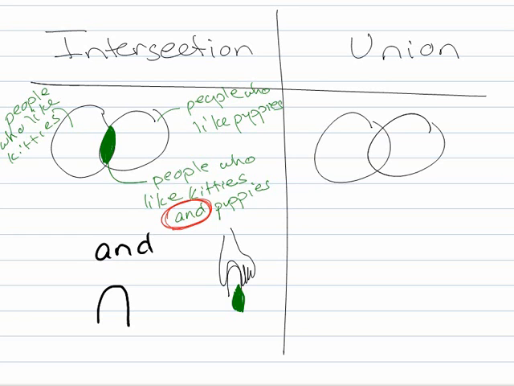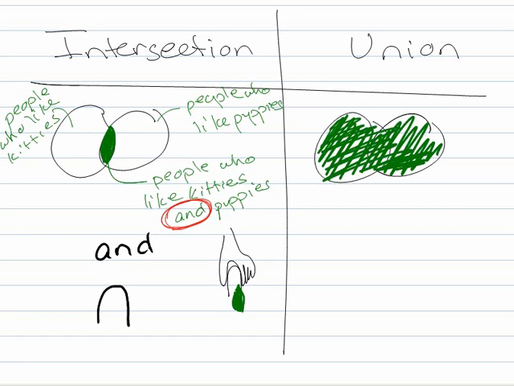Union, on the other hand, would look like this, the union of both of them. The way you might describe this would be people who either like kitties or puppies, right?